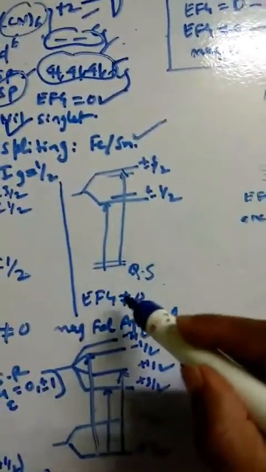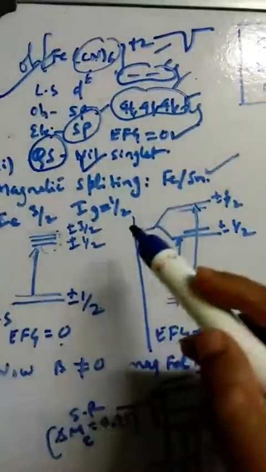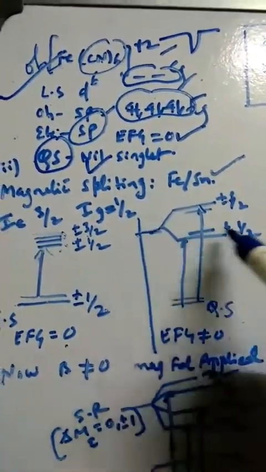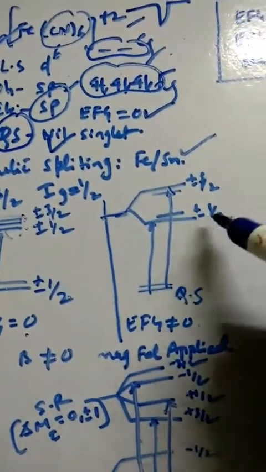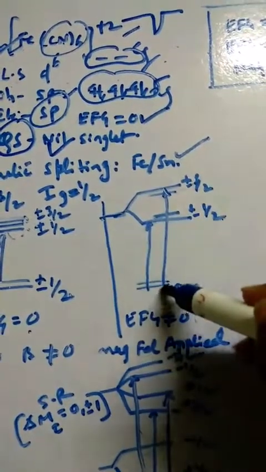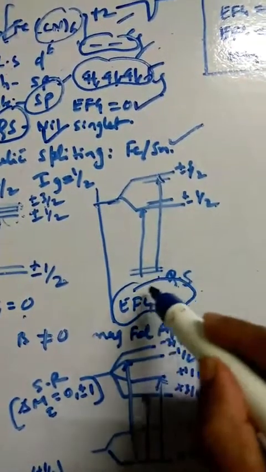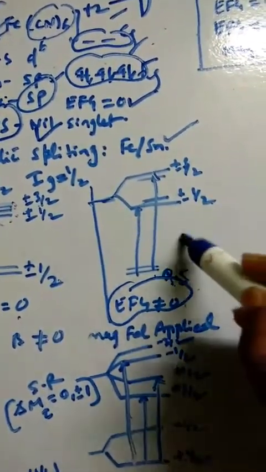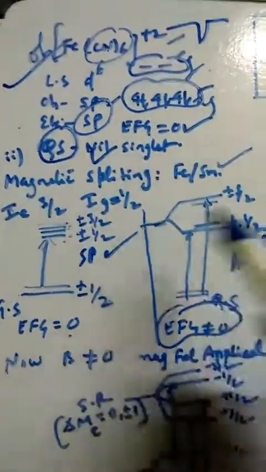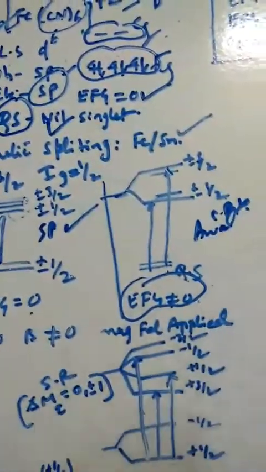But if electric field gradient is not equal to 0, then you are going to see that these two are going to split, as in the previous examples you have seen. Plus and minus half will be splitting this way, and plus and minus 3 by 2 will be splitting here this way. And you can see here there is quadrupole splitting. That means two lines we are going to get from here to here and here one. This is possible when electric field gradient is not equal to 0. That means axial symmetry will be there, spherical symmetry is not there. So this is what we learned in the previous videos regarding EFG equal to 0 or not equal to 0.